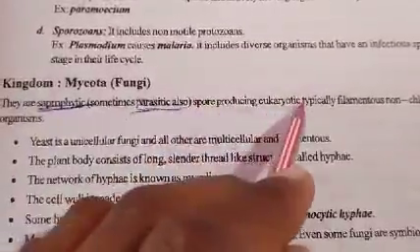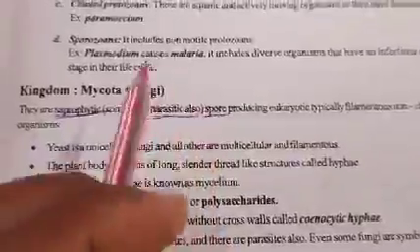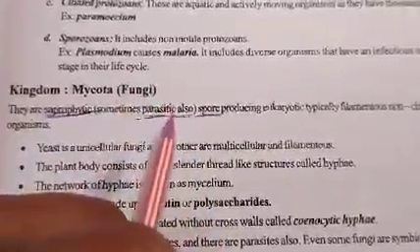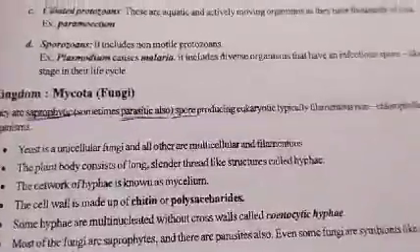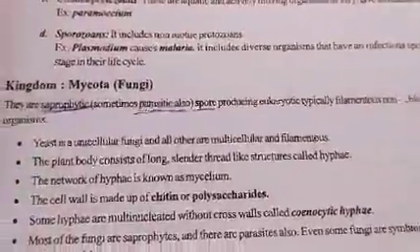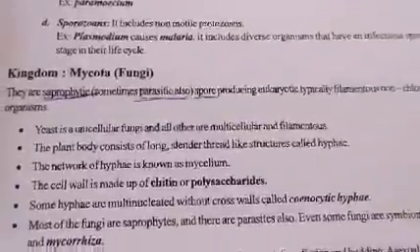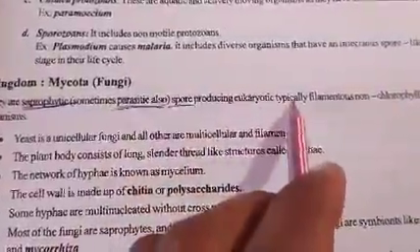Spore-producing eukaryotes, usually organisms which produce spores. Spores are the reproductive parts for their new generation, for new organism development. Eukaryotic, typically filamentous.